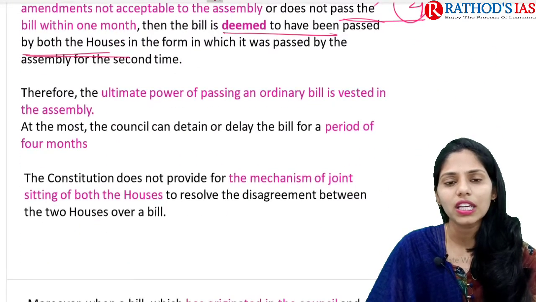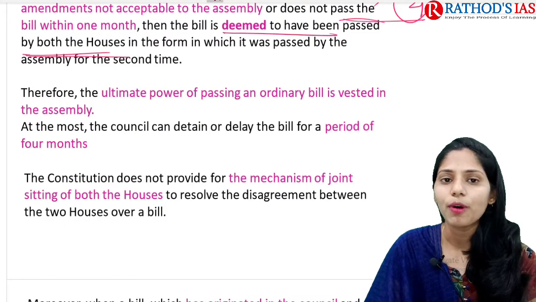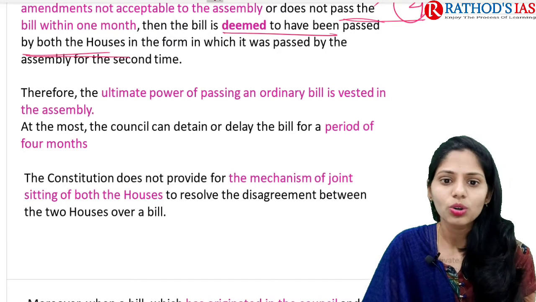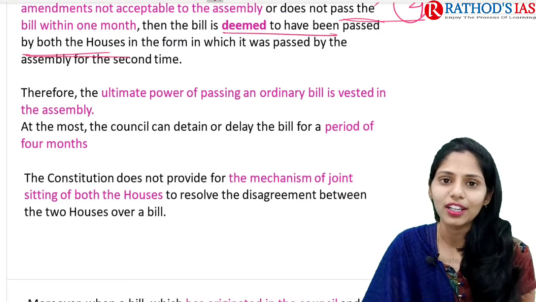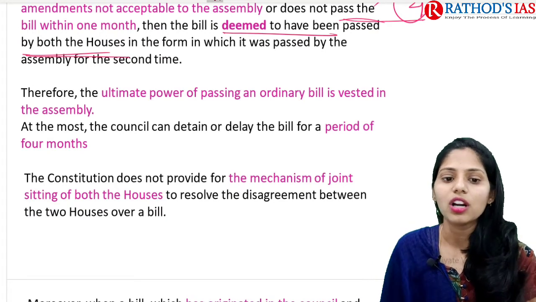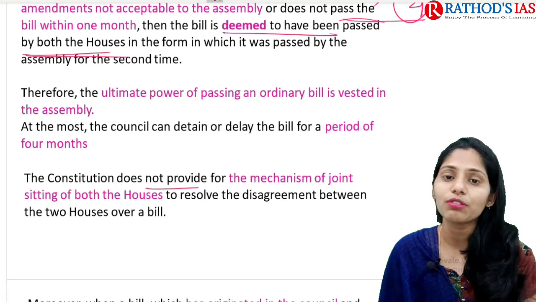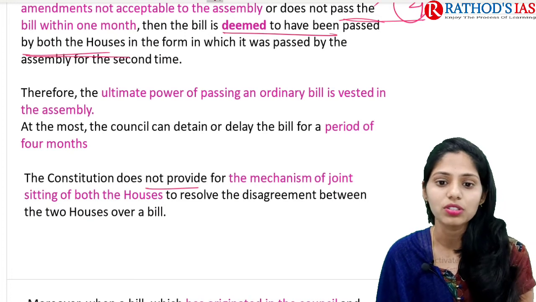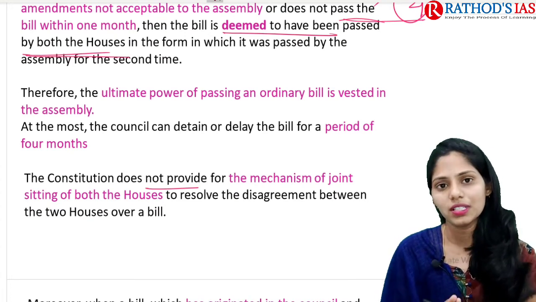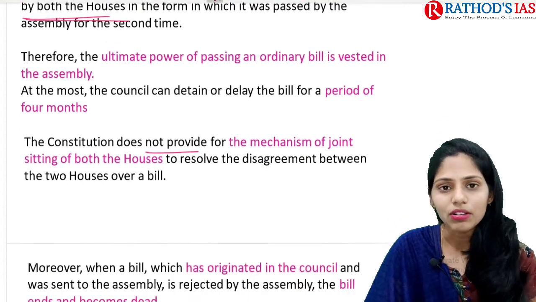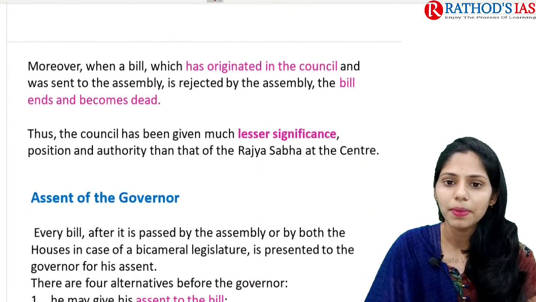So this is the role played by the legislative council in the state legislature. In this way we can say the ultimate power of passing an ordinary bill is mainly vested with the assembly. The council can delay a bill for a period of 4 months but cannot reject it. And the constitution does not provide for a mechanism of even a joint sitting of both houses to resolve disagreements between these two houses over this bill. So this is about the ordinary bill.